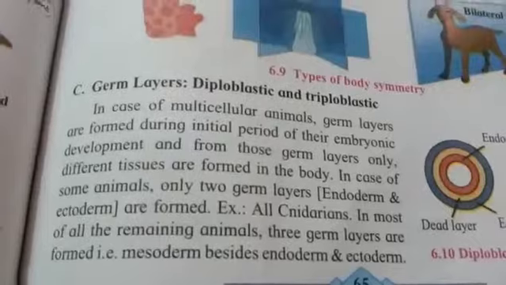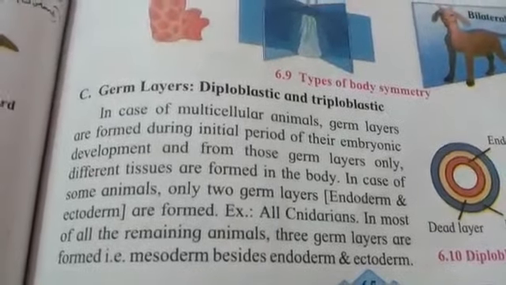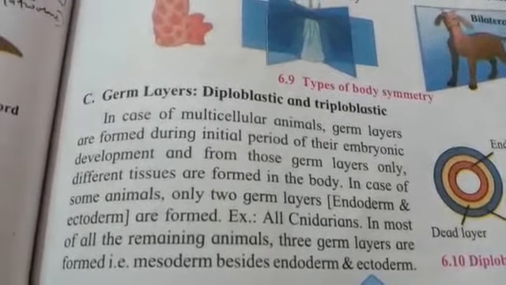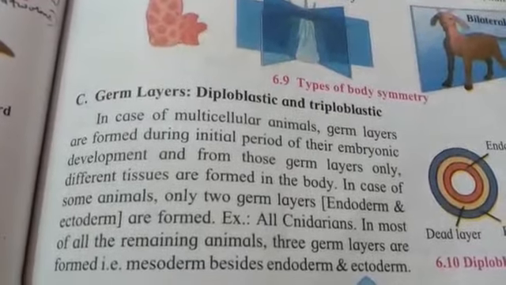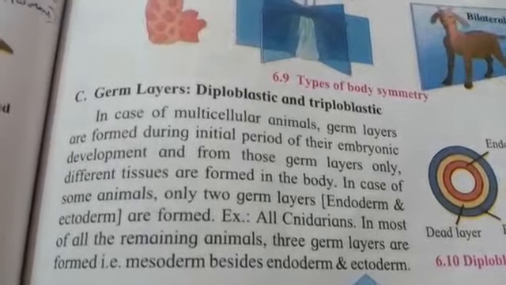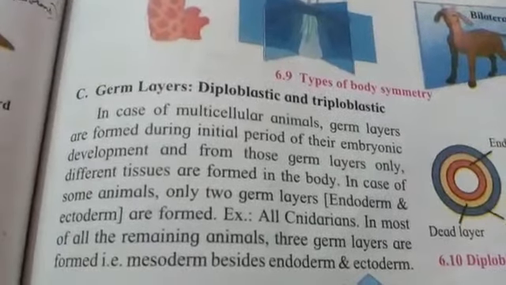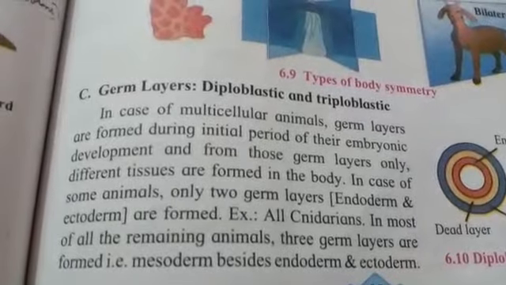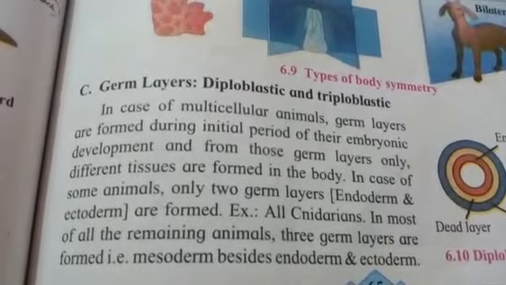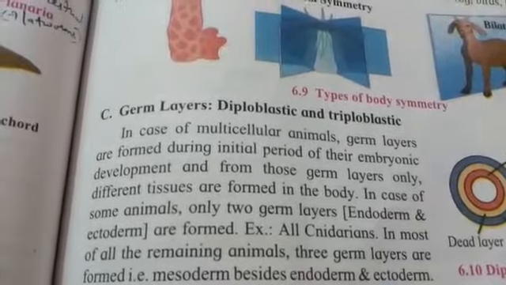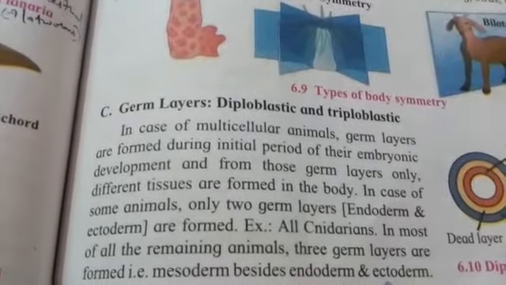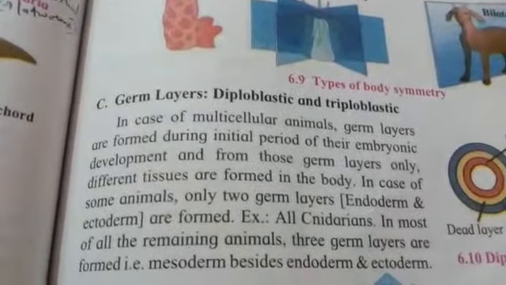Now let's move towards germ layers. Germ layers are the developing layers which are present during the initial period of our embryonic development, and there are three main germ layers, that is ectoderm, mesoderm and endoderm. Ecto means outer and derm means skin layer. So ectoderm is the outer layer, mesoderm is going to be the middle layer, and endoderm is going to be the inner layer.